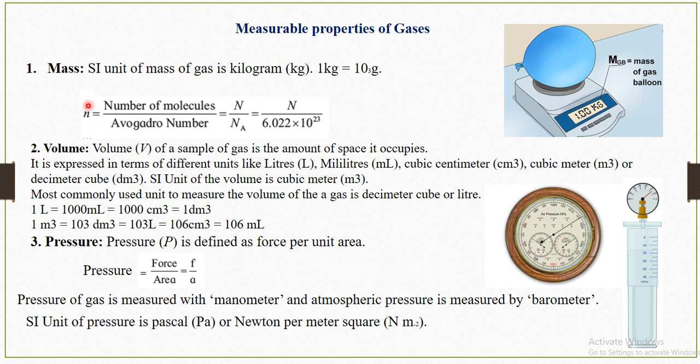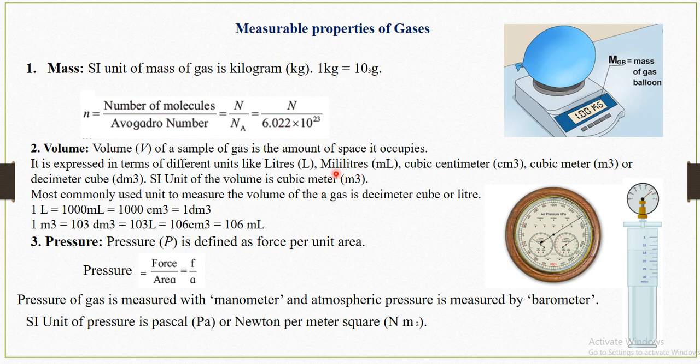Now, the measurable properties of gases: how can we measure a gas? Here we have mass, volume and pressure. The SI unit of mass of gas is the kilogram. The mass is the number of molecules divided by Avogadro's number, that is n upon 6.022 × 10^23.